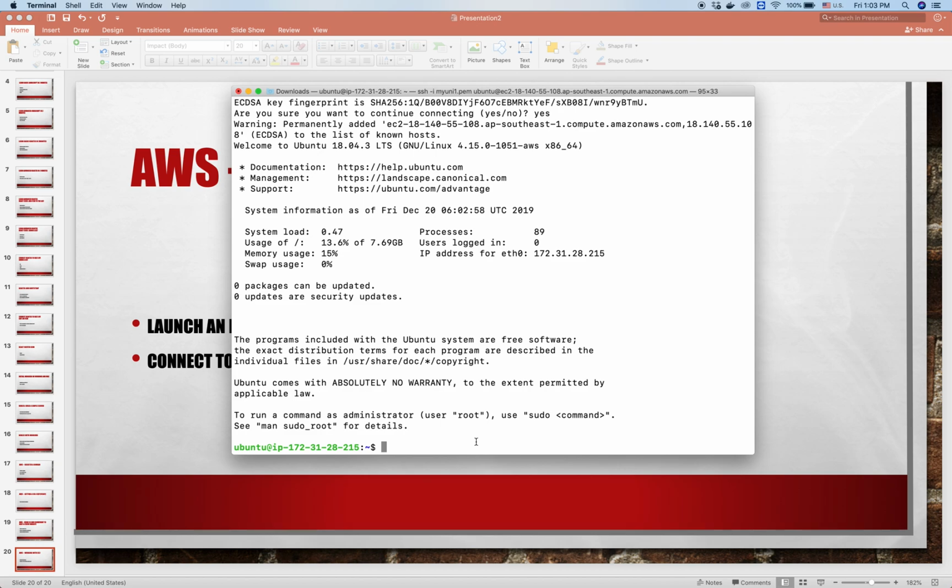We will try to install the Apache server so that we can host our website. We start by running sudo apt update.